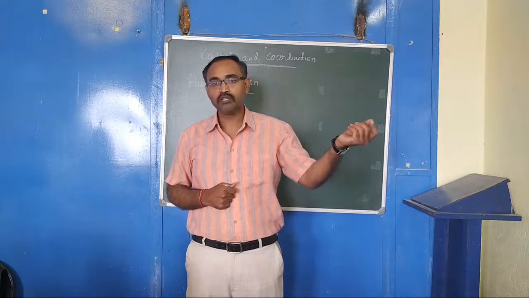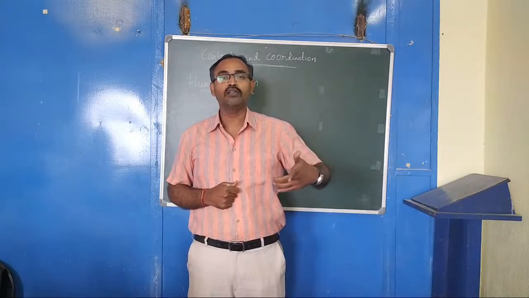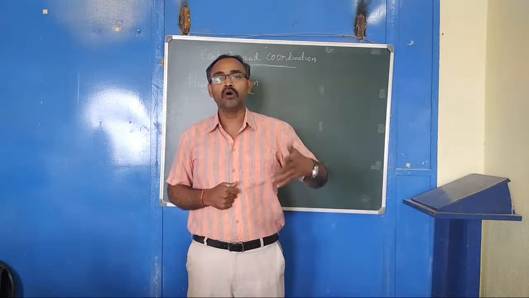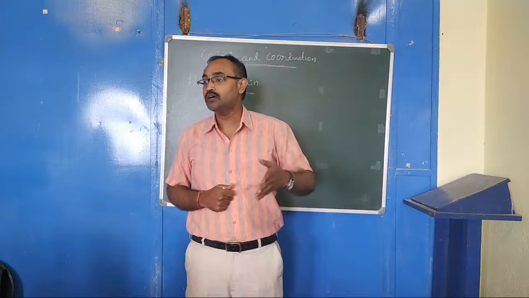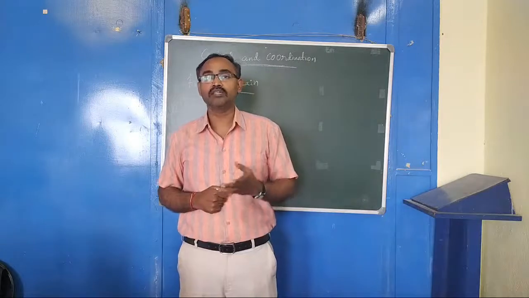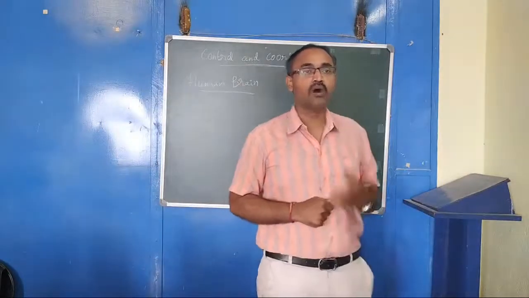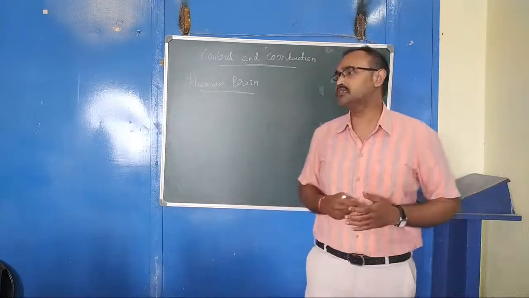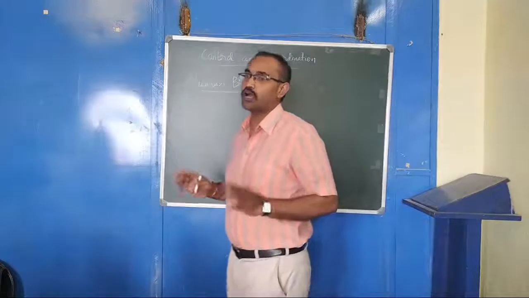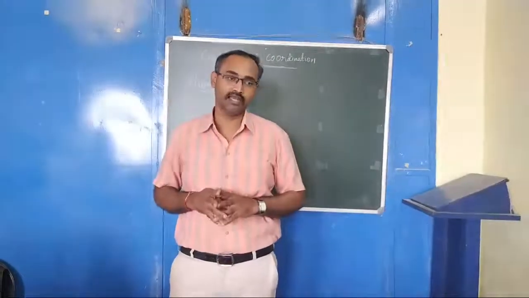From the relay neuron, it gets transmitted to the motor neuron, and from the motor neuron it is passed to the effector. What is the effector? Effectors are the muscle cells, so that shows the movement. So this is about the spinal cord, what we learned in yesterday's class.